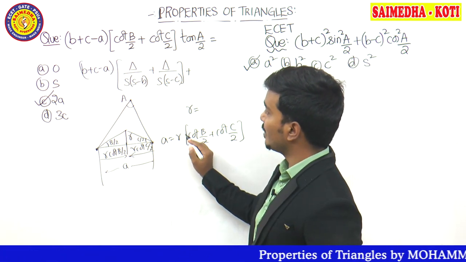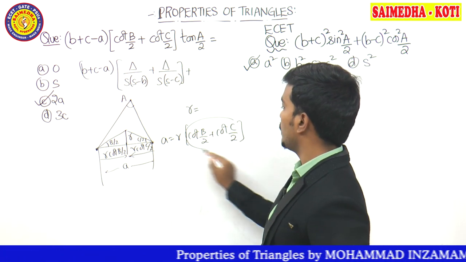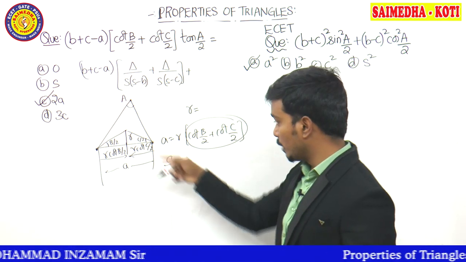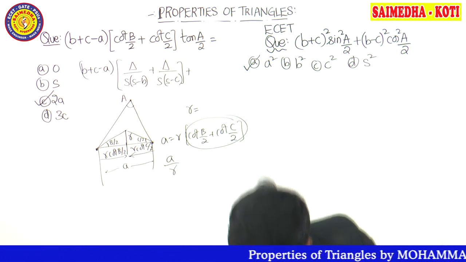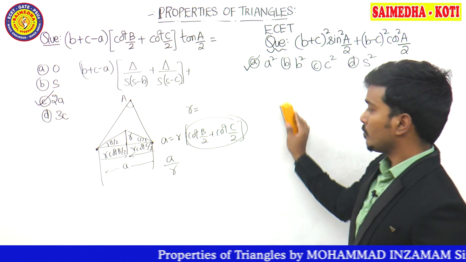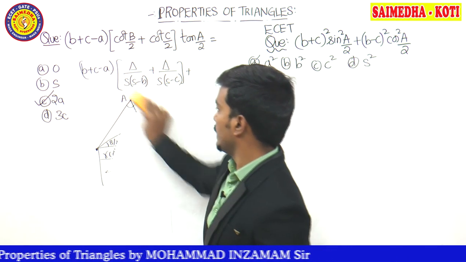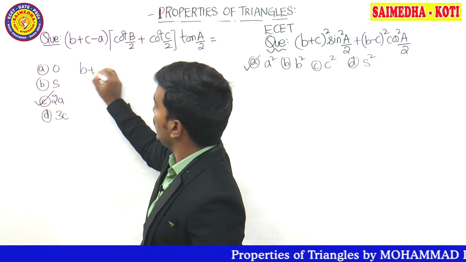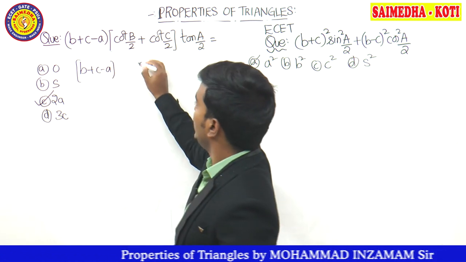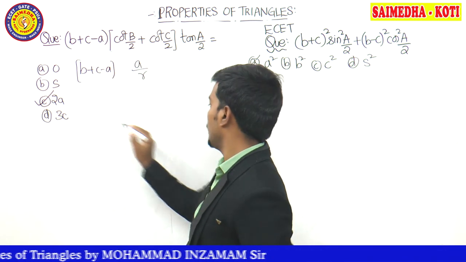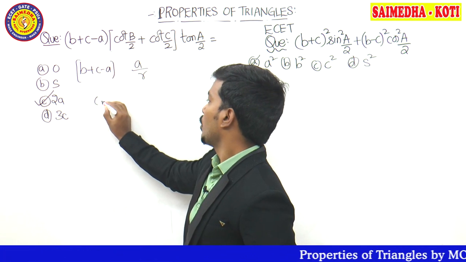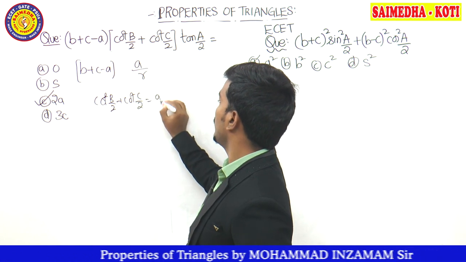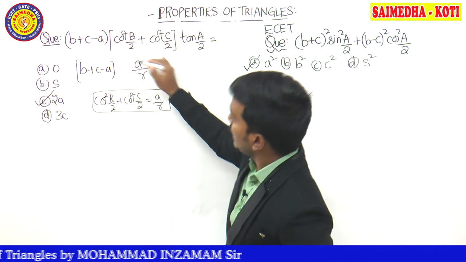If I want to write the formula in terms of cot B by 2 plus cot C by 2, guys, cot B by 2 plus cot C by 2 is equal to a divided by R. Pause the video to note down this formula, guys. Now we'll continue. Question given. Now I can write directly this total part, B plus C minus A, as a divided by R, because we know the formula that cot B by 2 plus cot C by 2 is equal to a divided by R, guys. So a by R we can write here.